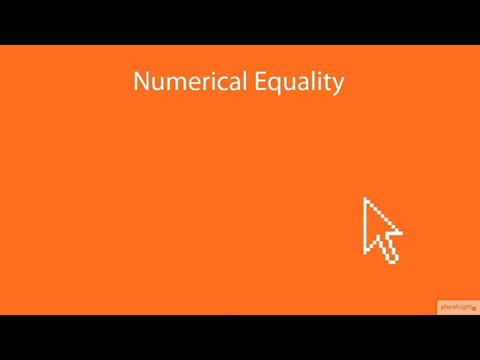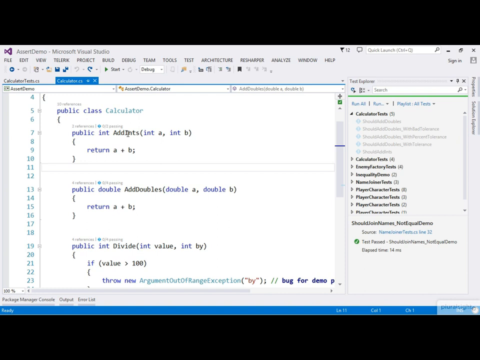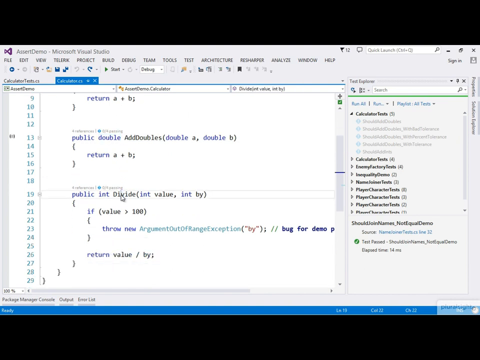In addition to comparing strings, we can also use the Is.EqualTo method to compare numerical values. So here we have this simple calculator class, and it's got a few methods. We've got an addInts method, which adds two ints and returns an int. We've also got an addDoubles method, which takes two doubles and returns the sum of the two doubles. And we've also got this divide method, which we'll be looking at later in this module when we look at exception handling. So let's have a look at some tests.